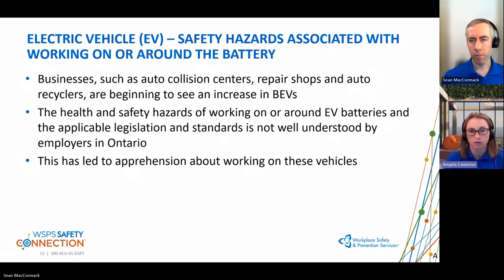The popularity of these battery electric vehicles started to gain traction around 2010, 2012, when we started to see more prevalence. Yes, there was the Prius on the road before then, but that's when we started to see more.